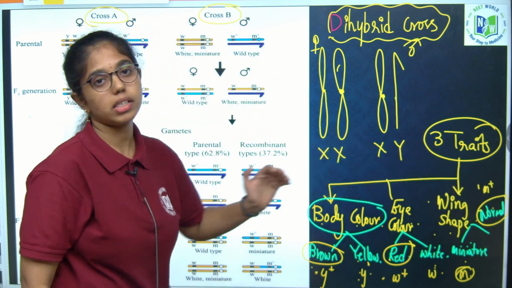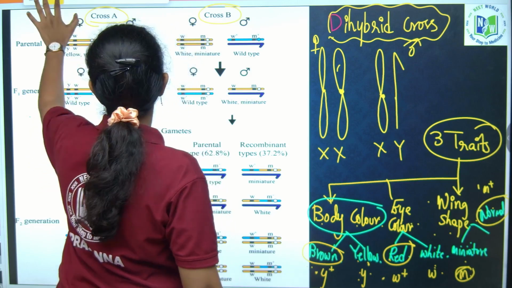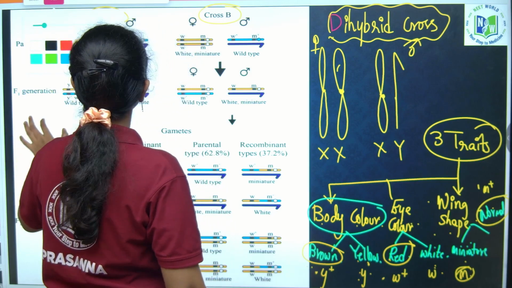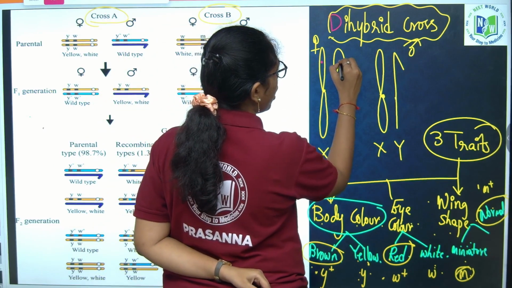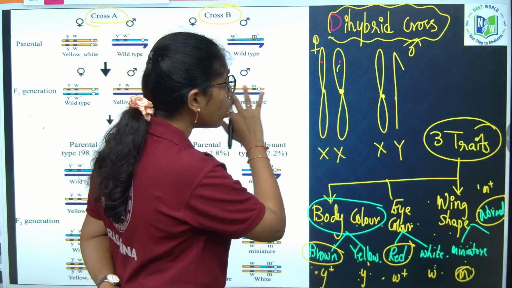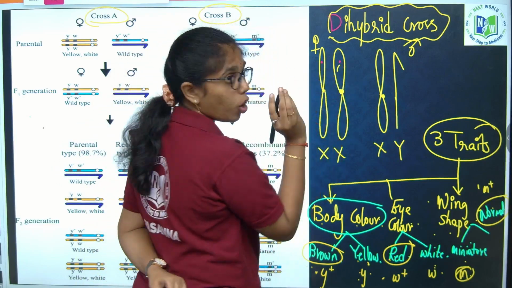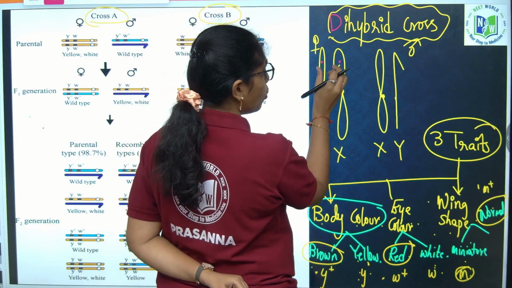Now you have to understand one more thing before getting into the understanding of cross A and cross B. The position of the genes or the alleles, as I said, is always on the same location, homologous loci.